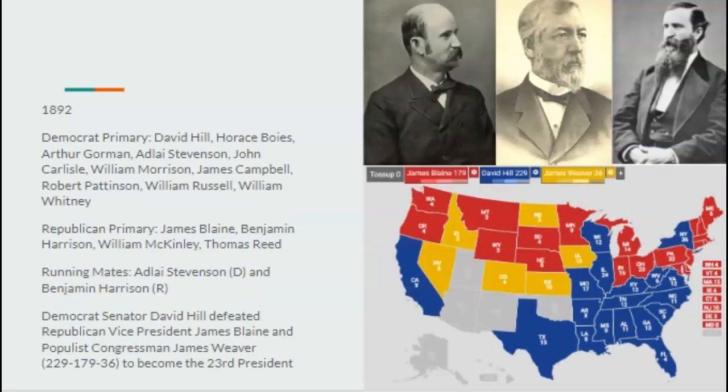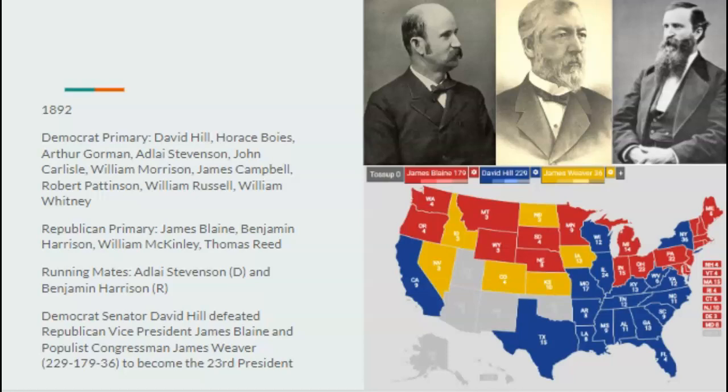Going on to the 1892 election, the Democrats would nominate New York Senator David Hill. The Republicans nominate Vice President James Blaine. And of course, we have the populist Congressman James Weaver from Iowa. Weaver would be taking votes away from both parties. However, there's a bit of party fatigue from the Republicans, so David Hill barely gets by, defeating Blaine and Weaver 229 to 179 to 36 to become the 23rd president.